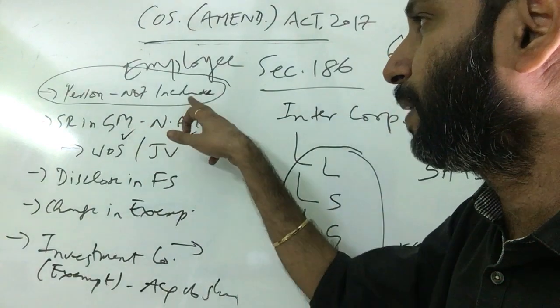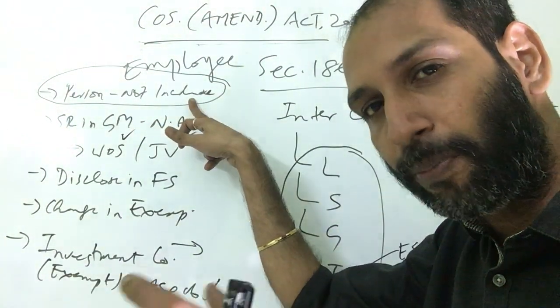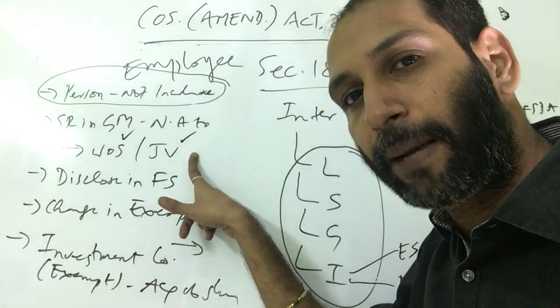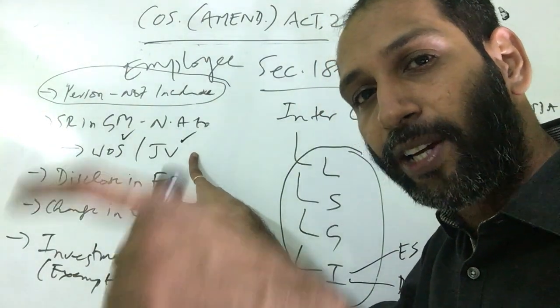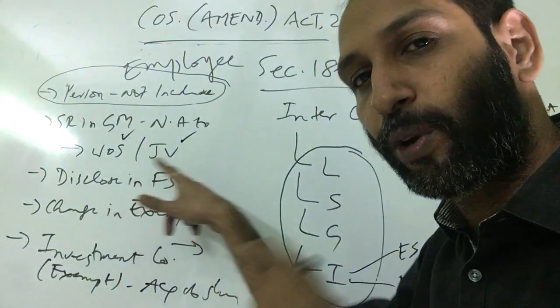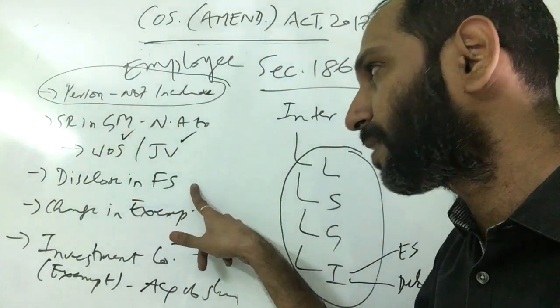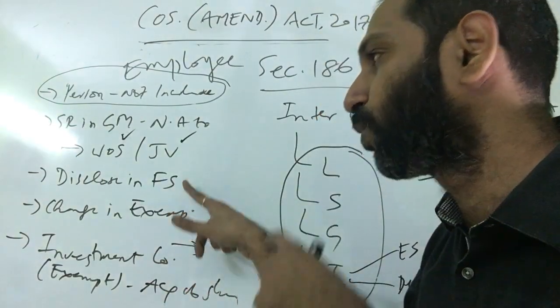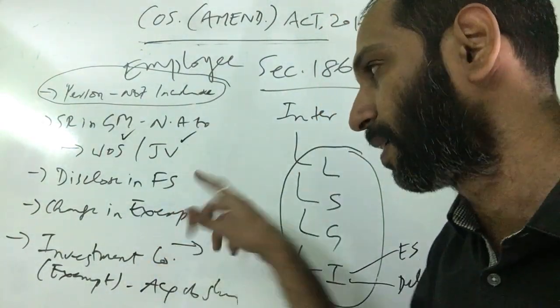So I will repeat again. Amendment number 1, employee is exempted from the word person. 2, the above-the-limit approval system is now not applicable when the loan is given by a company to its subsidiary, wholly owned subsidiary company or joint venture company. And third one is, even though you do not require the approval of shareholders, you should disclose that fact in the financial statements.